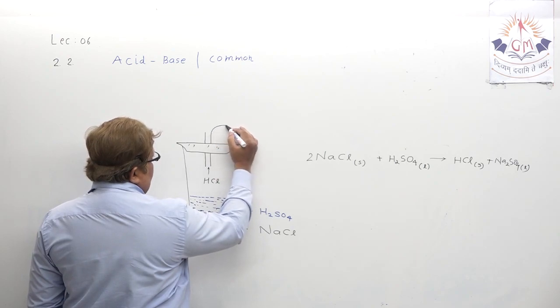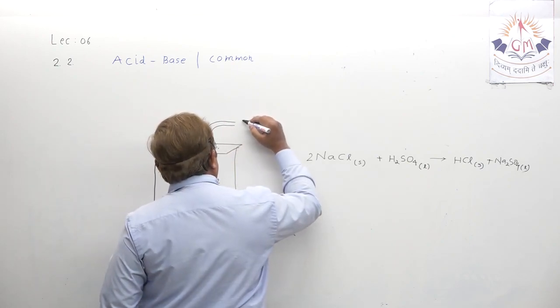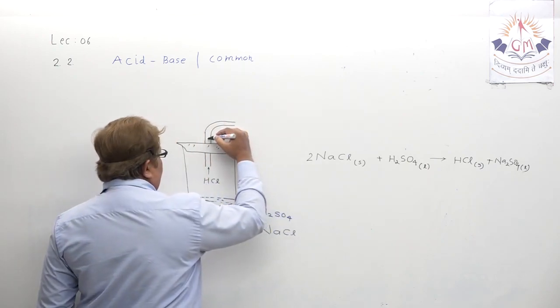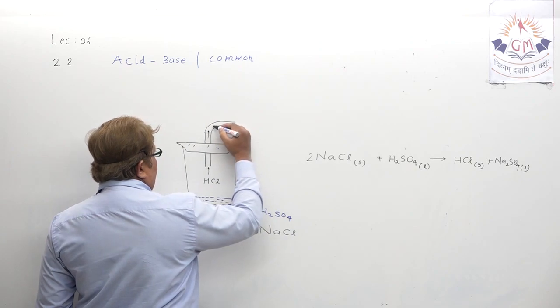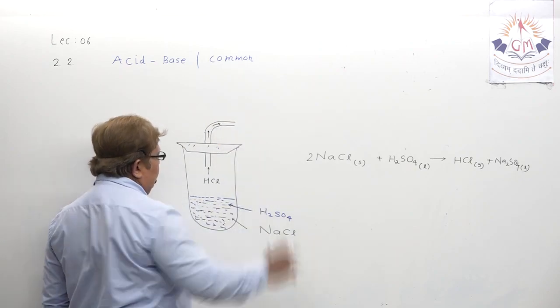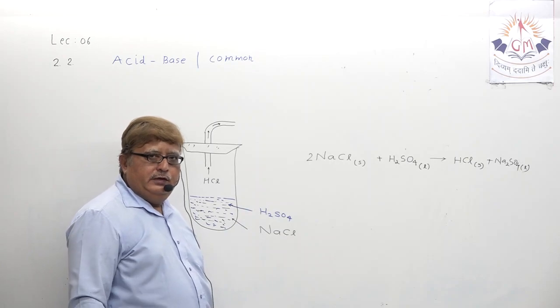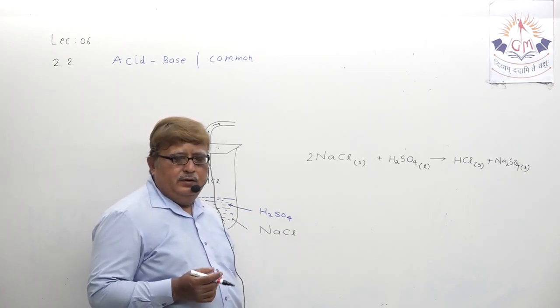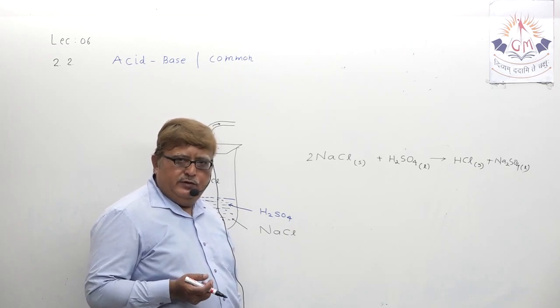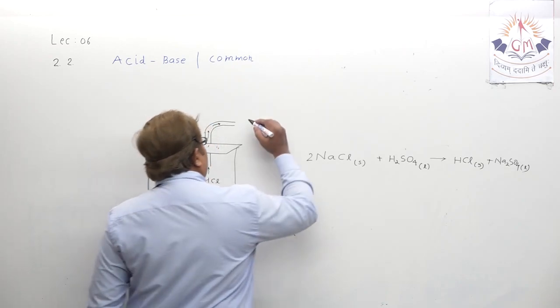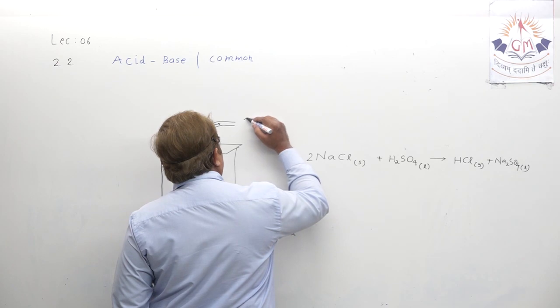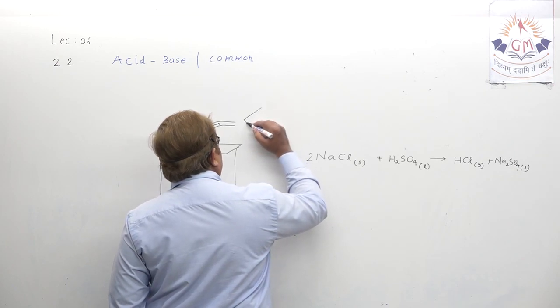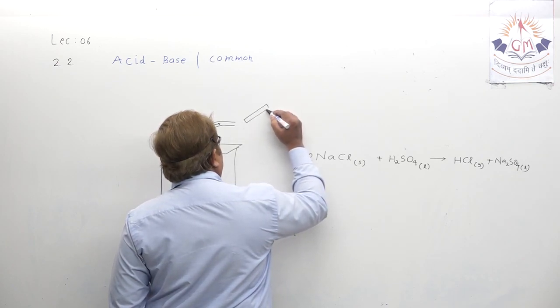Let us do one experiment here. We keep 2 litmus papers. Acid is traveling in gaseous form, that we all know, that is HCl, and you all know that it turns blue litmus red. I am keeping 2 litmus papers here one by one. Litmus paper 1, then another litmus paper.